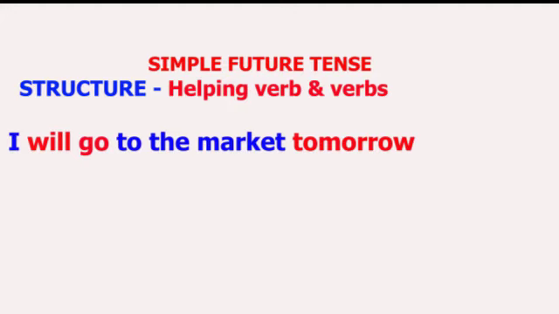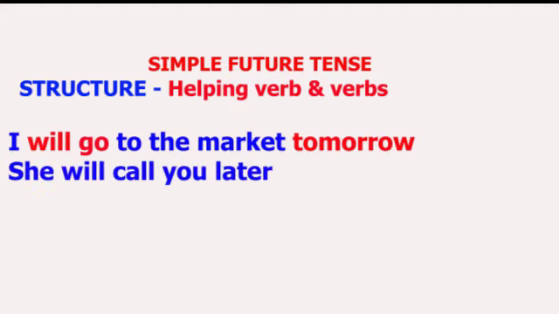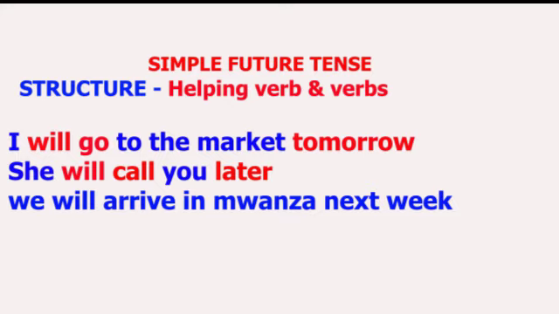Or you can say, she will call you later. Our helping verb there is will, which goes together with the basic verb call. So we are saying will call. She will call you later. And later is our indicator that shows that the action expressed here is expected to happen in the near future. Also, you can say we will arrive in Mwanza next week.